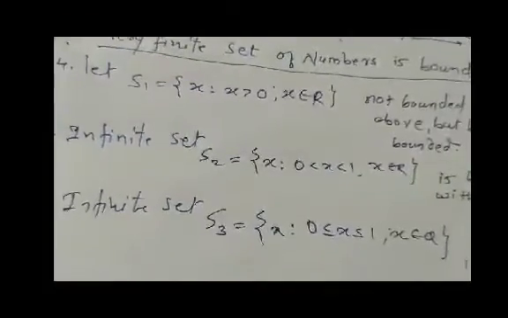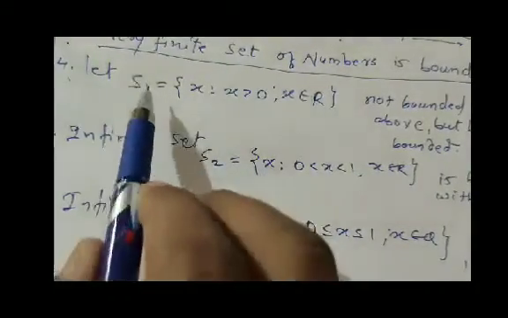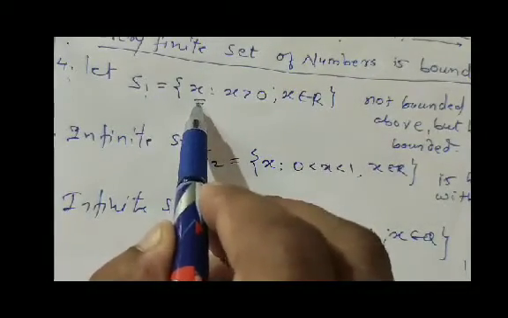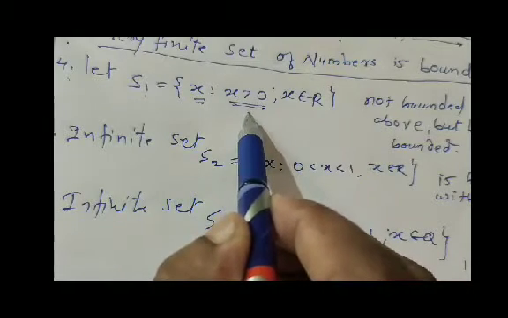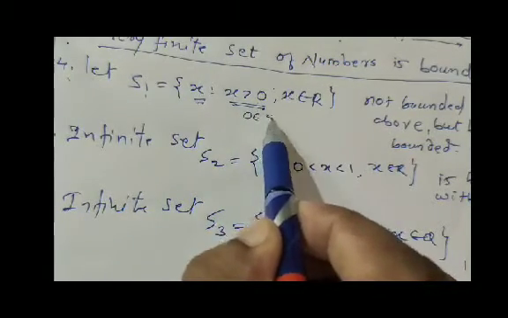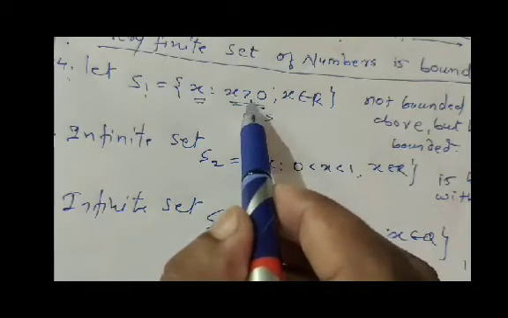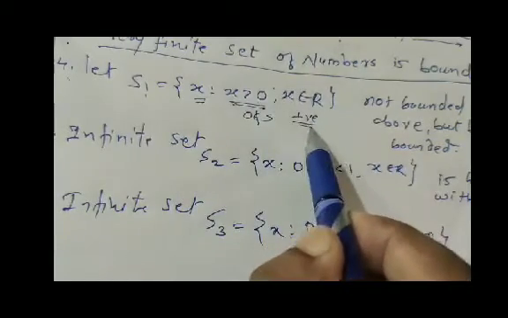Now we discuss the fourth example. Let S1 be the set in which there are elements x, where x must be strictly greater than 0. That means 0 does not belong to this set. This is the set of positive real numbers.